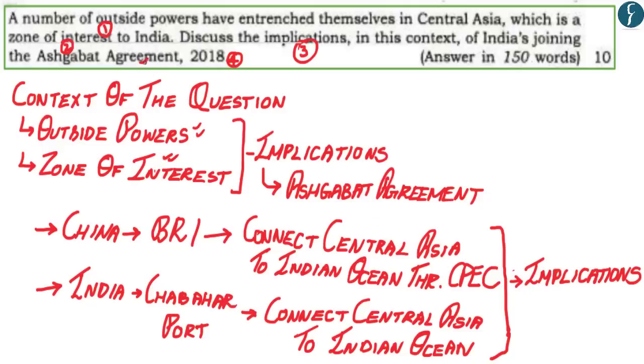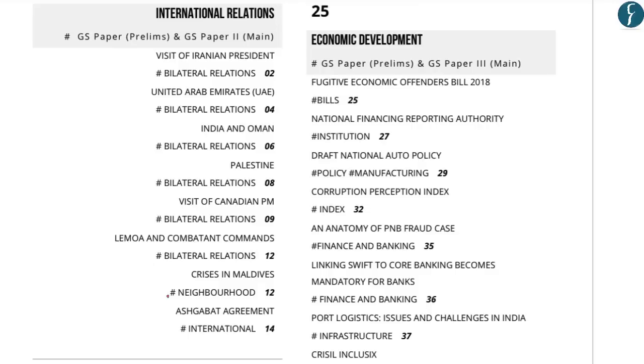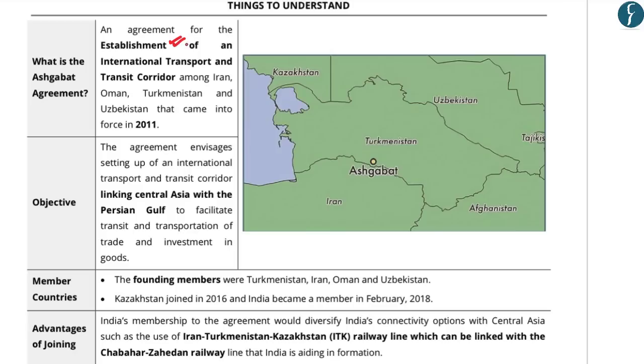One of the ways in which you had to discuss the implication was by referring to the Ashgabat Agreement. If you take a look at the March edition of the Focus magazine, we had covered the Ashgabat Agreement. The Ashgabat Agreement intends for the establishment of an international transport and transit corridor among Iran, Oman, Turkmenistan, Uzbekistan, and others. This agreement came into force in 2011, and its objective is to link Central Asia with the Persian Gulf by forming an international transport and transit corridor. And India became a member of the Ashgabat Agreement in the year 2018.